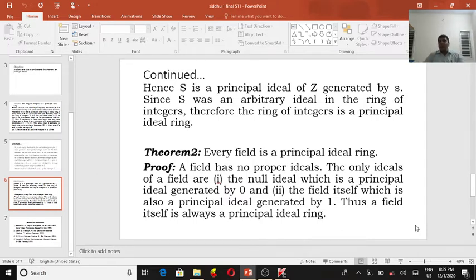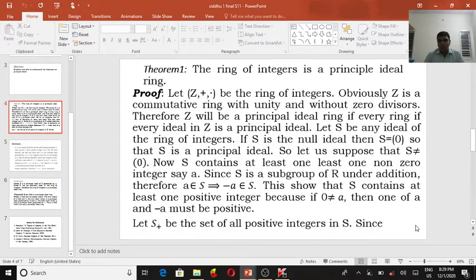Since S was an arbitrary ideal in the ring of integers, therefore the ring of integers is a principal ideal ring. See, in this theorem we are avoiding 0, which is the obvious case. So a ring with unity and without zero divisors, Z will be a principal ideal ring if every ideal in Z is principal, because you are recalling the principal ideal definition.